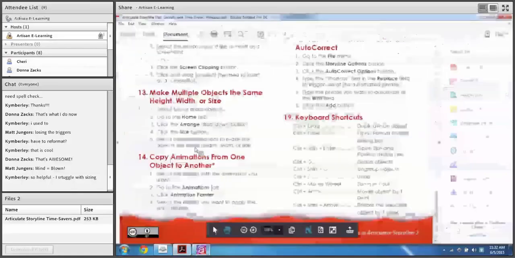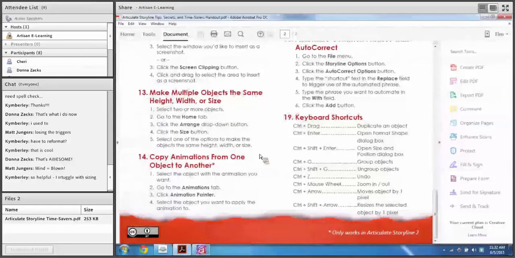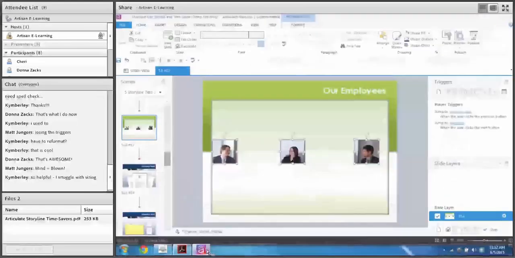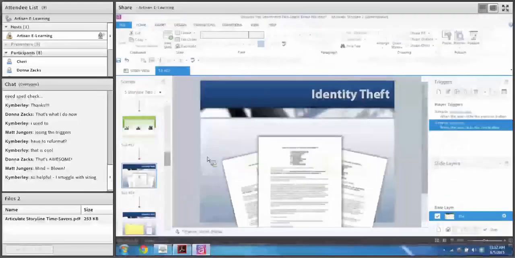So let's make objects multiple same height, width, or size. Number 14, copy animations from one object to another. This isn't really a secret. It's actually a new feature in Storyline 2. Just like I showed you with the Format Painter earlier, where you can copy formatting from one object to another, you can actually do the same thing with animations.